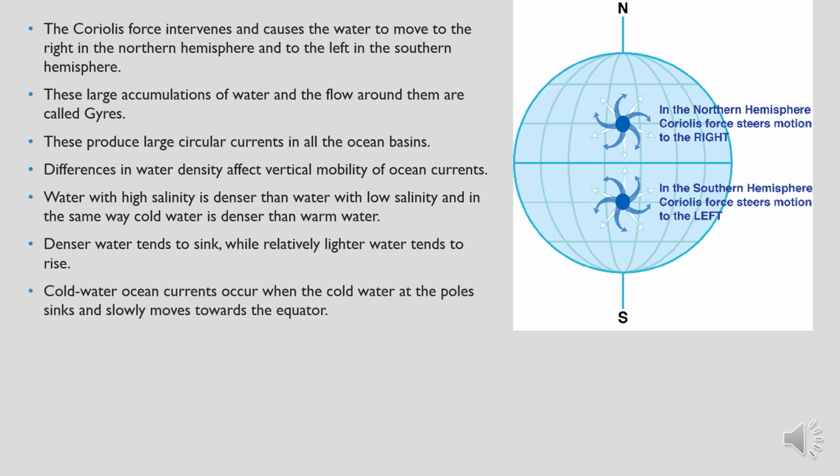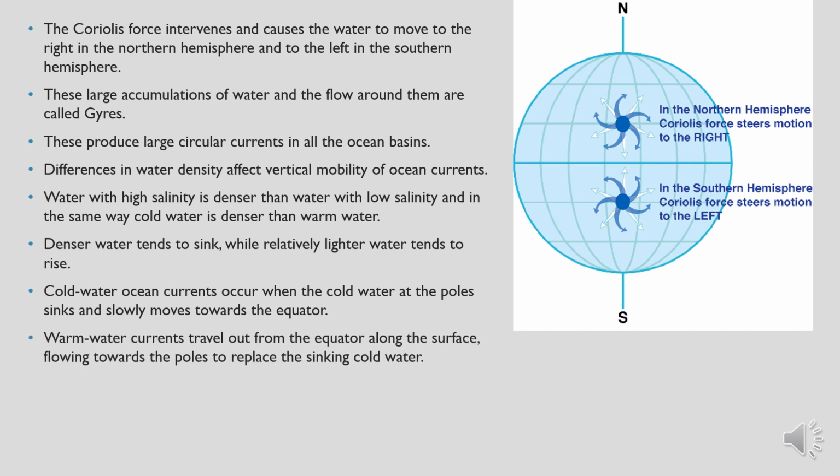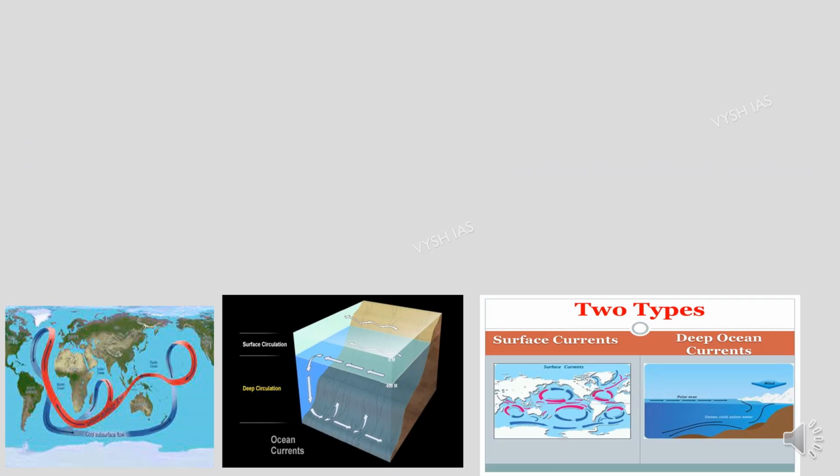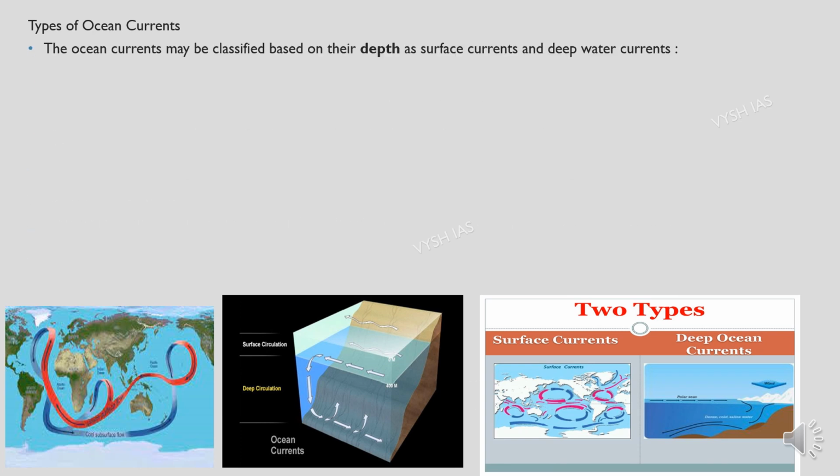So cold water ocean currents occur when the cold water at the poles starts sinking, and slowly it starts moving towards the equator. Just as air or wind moves from high pressure to low pressure area, and again from low pressure to high pressure area, the ocean currents will also behave the same way. Warm water currents will travel out from the equator towards the poles to replace the sinking cold water. So, types of ocean currents. The ocean currents may be classified based on their depth as surface currents and deep water currents.